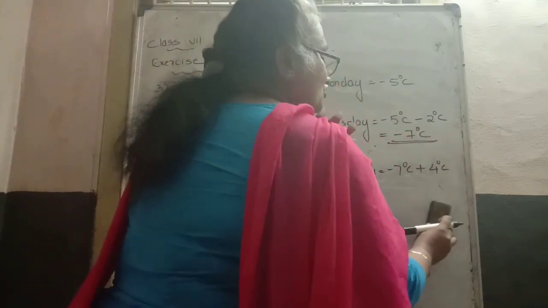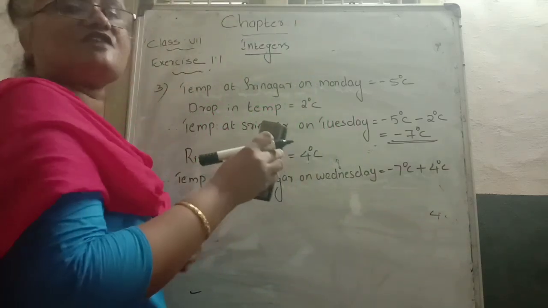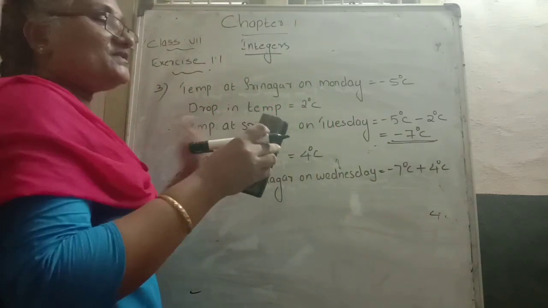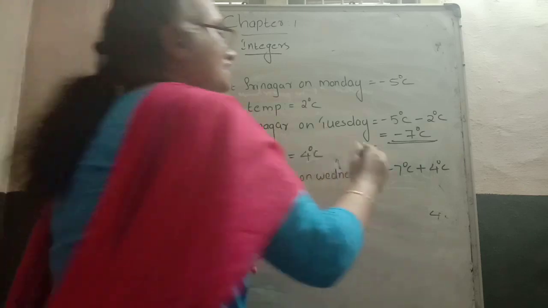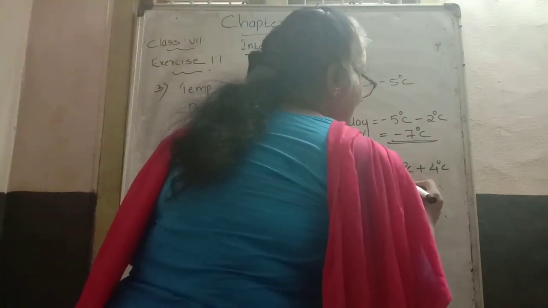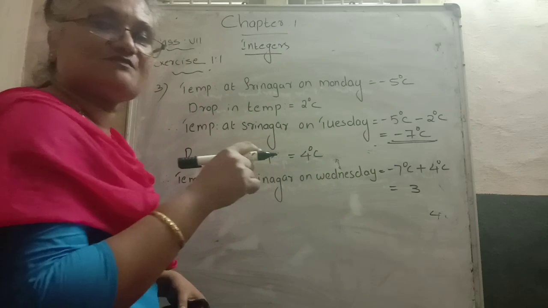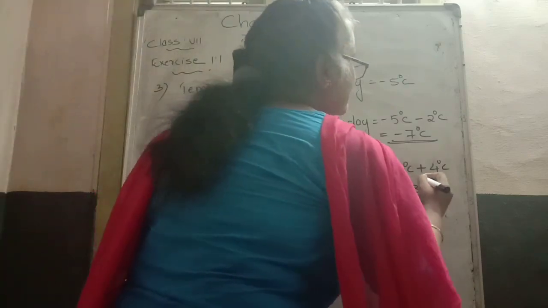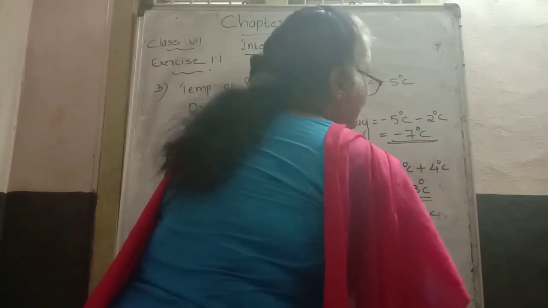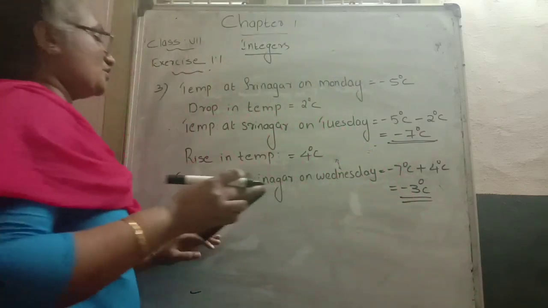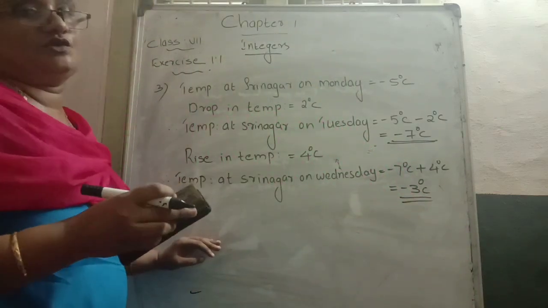Here one is a negative number and the other is a positive number. What do we do? Subtract. Opposite signs means subtract and put the sign of the bigger number. Subtracting, 7 is the bigger number and the symbol of 7 is minus. So minus 3 degrees Celsius is the answer. I hope you can understand this third question.